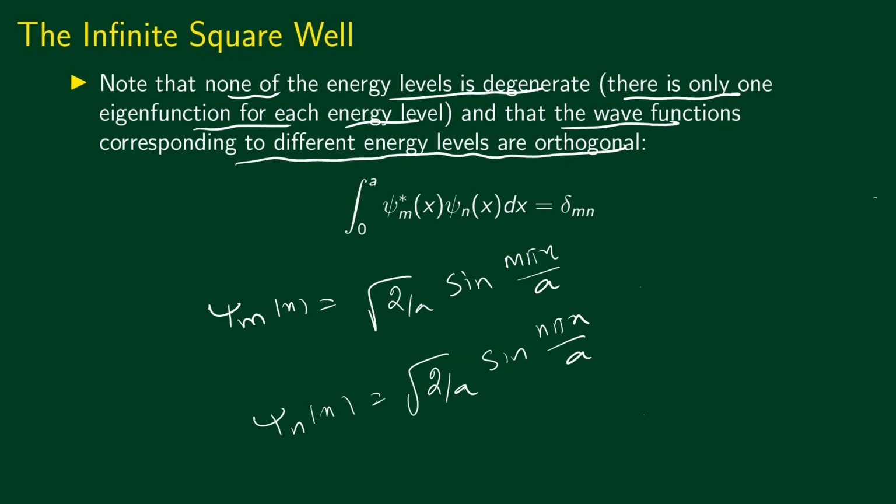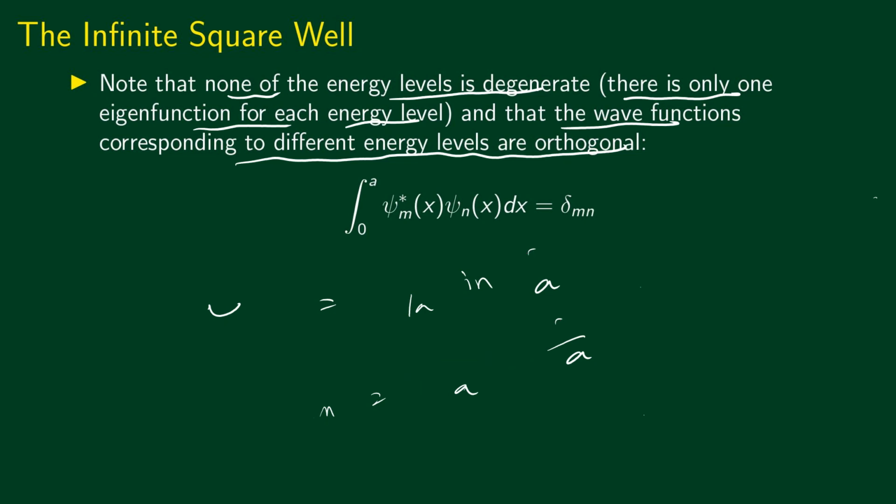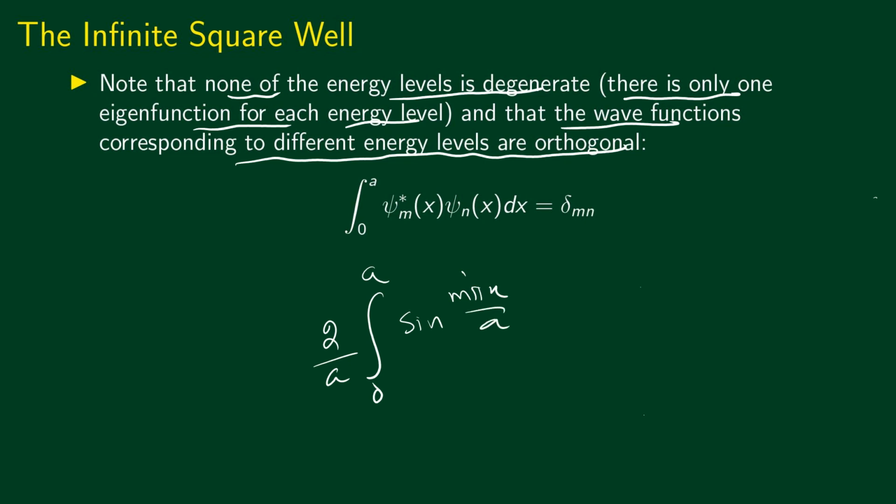Which means that you will have to show that integral 0 to a, there's this normalization factor coming from each of psi m star and psi n, that would be 2 by a, and here you would have sine m pi x by a multiplied by sine n pi x by a dx equal to 0.